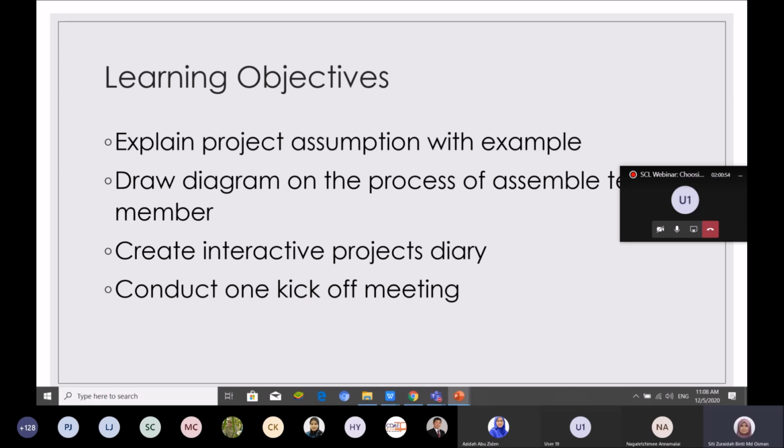And then draw diagram. The diagram is very simple, just on 1 page. They need to draw the diagram, and they have the material on assembling a team member.